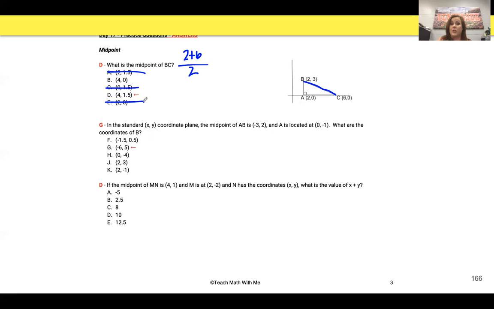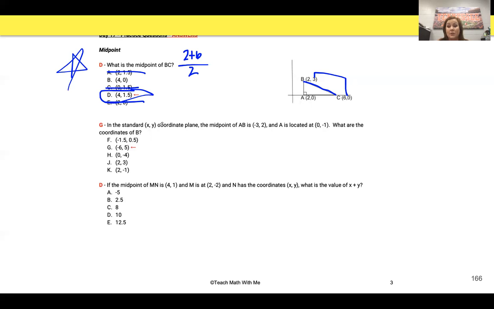Again, 50-50 chance. But it's such simple math, I can do 3 plus 0 is 3, divided by 2 gives me 1.5. I went ahead and did the y coordinate. I double checked it. Yeah, I know for a fact this is one. Yes, I know I got this one right.